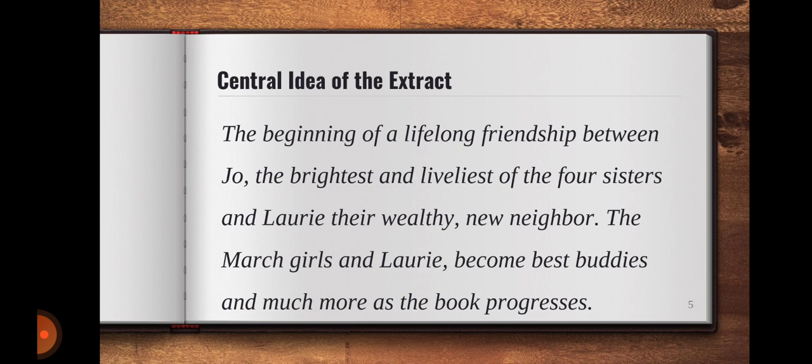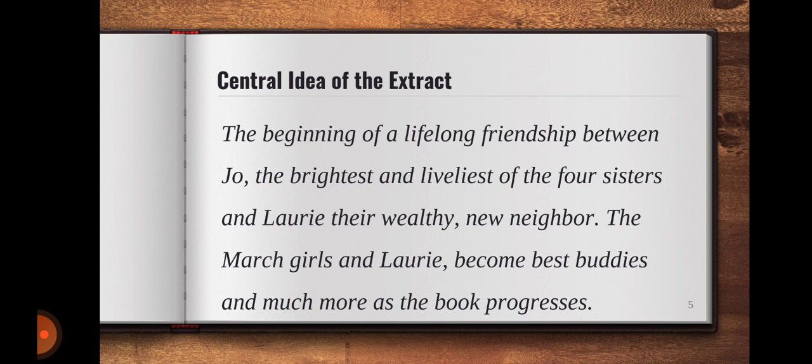The chapter depicts how both of them create a genuine and pure friendship and what it matters. It is actually the beginning of a lifelong friendship between Jo, who is the brightest and liveliest of the four sisters, and obviously Laurie, their very rich neighbor.